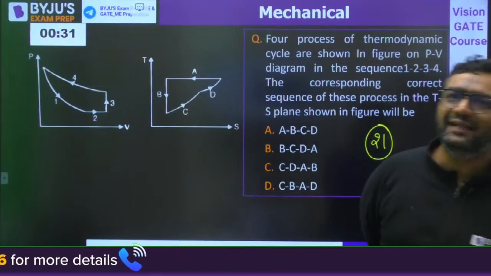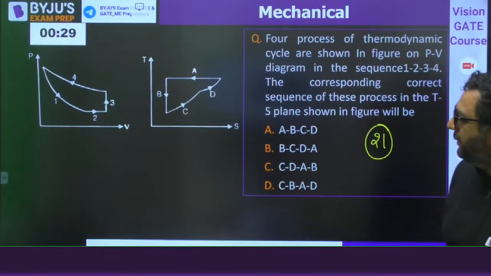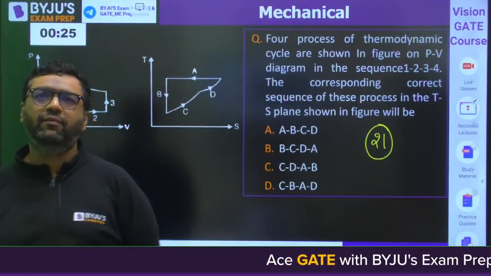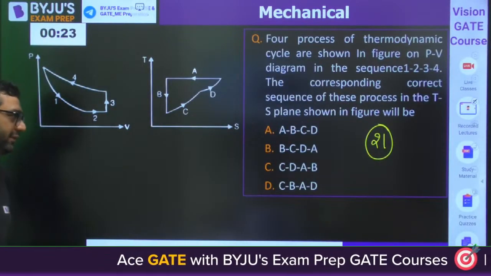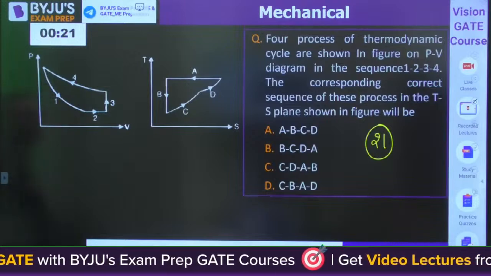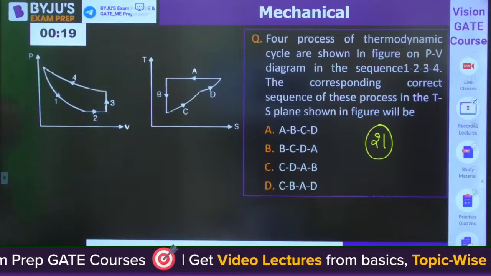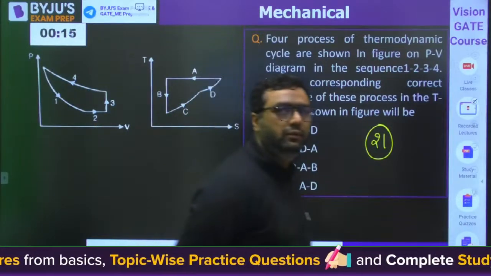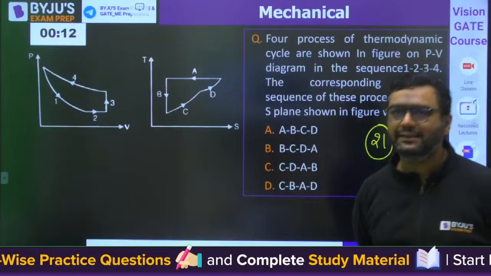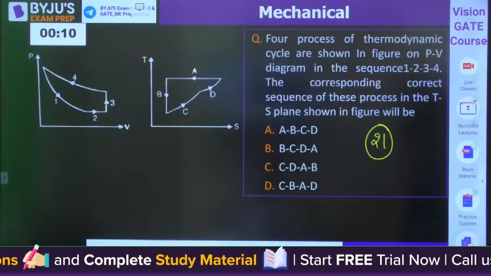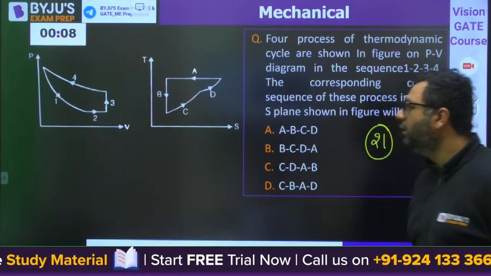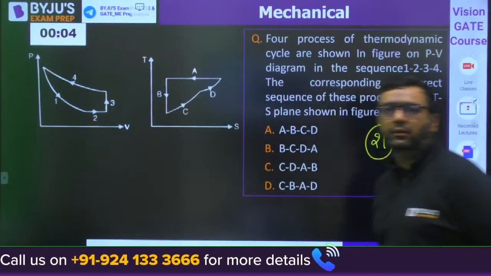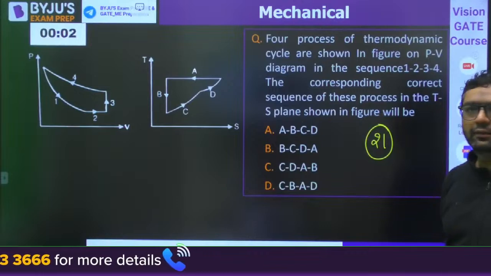Now I am going slightly faster so that we can complete the test on time. So I will be going with little explanations. Tell me the answer for this. Yes, guys. Okay, Mani is saying the answer is B. B, C, D, A. Everybody please tell.